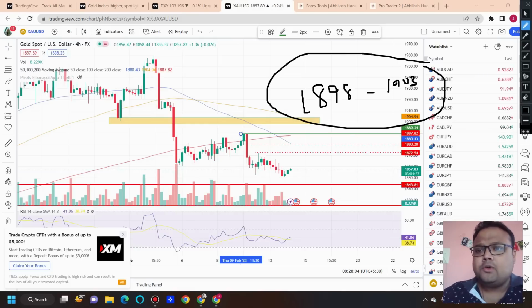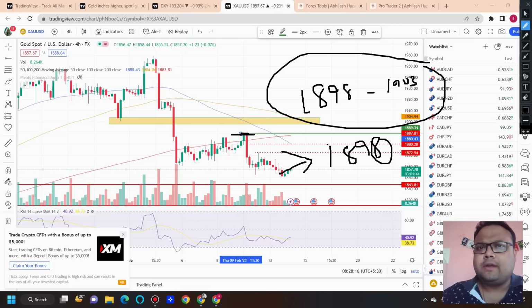And before news, we also have another resistance around 1890, because of the high made by the market. Keep in mind, this is not a very strong resistance. Because there are some resistances where after hitting the level market comes down, drops by 40-50 pips and you can go for quick sell. If you have the experience, then only go for it, otherwise just avoid.